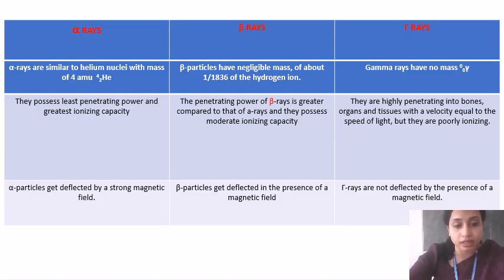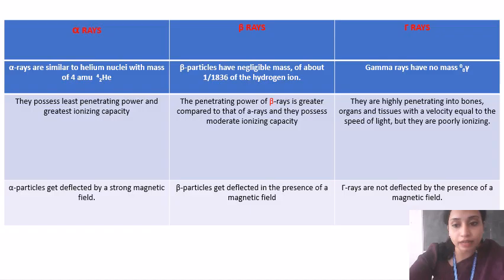Since alpha rays are particles, they will have the least penetrating power. Because gamma rays are waves, they will have penetrating power. You might have already learned about waves before. They can penetrate whatever matter they are traveling through.